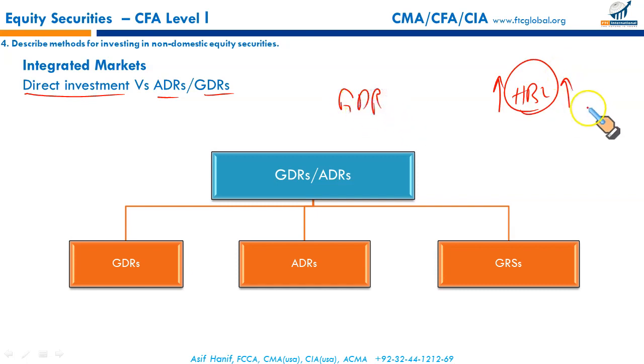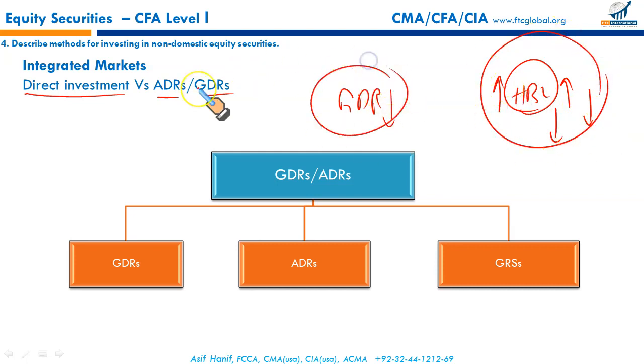But if because of downturn economic circumstances HBL price falls, the GDR will result in losses as well. Dividend payments, price changes, economic variables that change in the main parent company will also affect the GDR price accordingly. And if there is exchange rate volatility between rupees and dollars, the return on GDR will also vary with the changes in exchange rates.